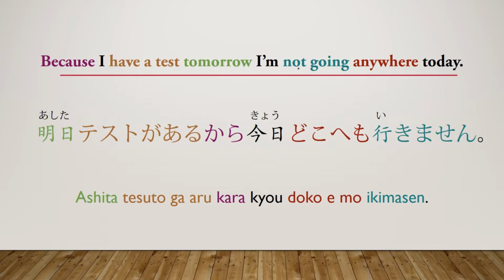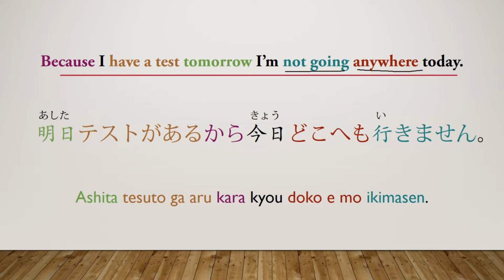Okay, so the next example is, because I have a test tomorrow, I'm not going anywhere today. That's ashita testo ga aru kara, kyou doko e mo ikimasen. Okay, so the first thing I'm going to go over is yet again, just really re-emphasizing that point, is if you notice here, I have a negative verb. I'm saying not going, so therefore this has to be positive. I didn't say nowhere, I said anywhere. However, it does more or less mean nowhere. It's just when, translate to English, got to make that double negative go away.